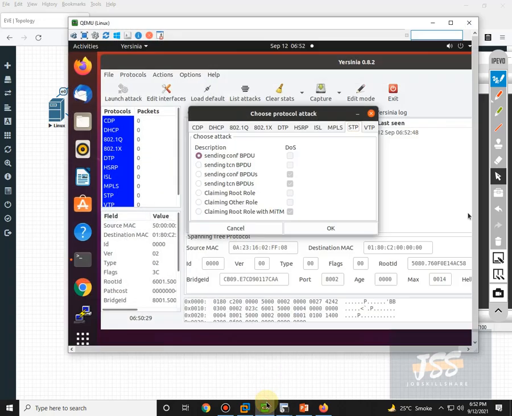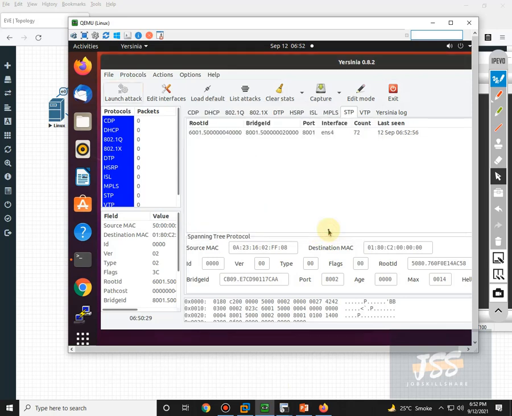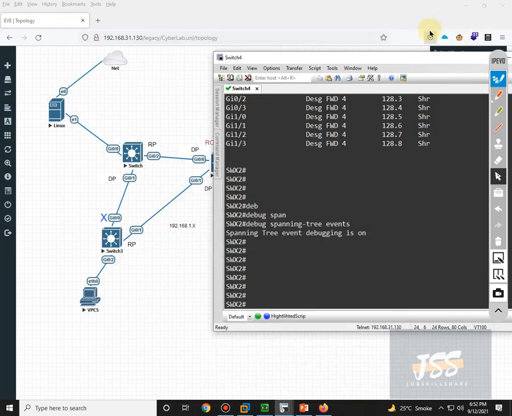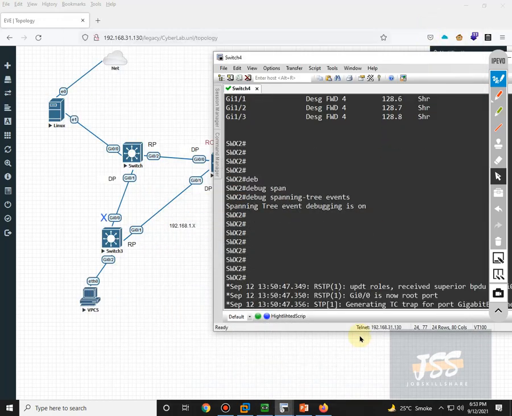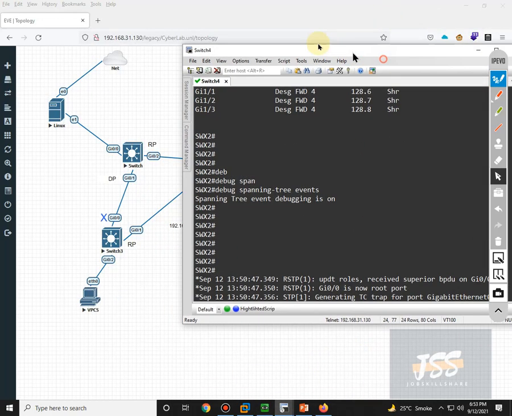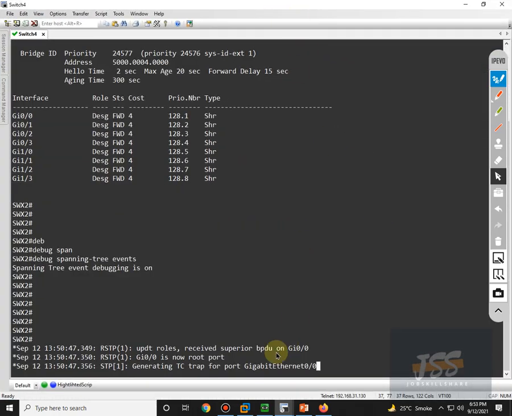So let's go to this tool, click on claiming root role, and click on OK. As you can see, it is saying that it received a superior BPDU on gig 0/0. Gig 0/0 is now root.